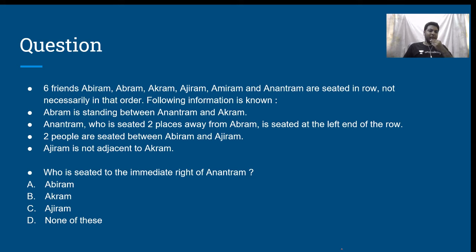Abram is standing between Anantram and Akram. Anantram, who is seated 2 places away from Abram, is seated at the left end of the row. 2 people are seated between Abhiram and Ajiram. Ajiram is not adjacent to Akram. Now we just have to get the arrangement right, isn't it?